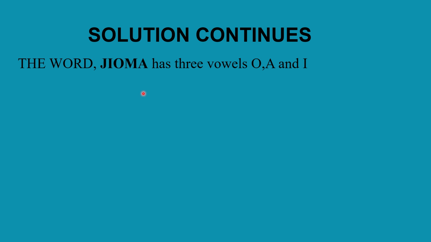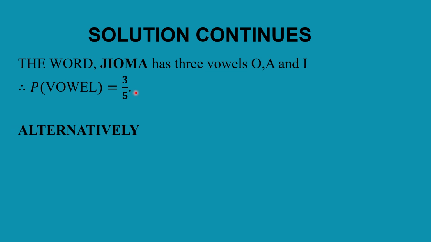As a result, the probability of choosing a vowel is 3 out of 5. Why is it 3 out of 5? It is because the word geoma has a total of 5 letters, and out of the 5 letters, 3 are vowels. So the probability of picking a vowel from the word geoma is 3 out of 5.